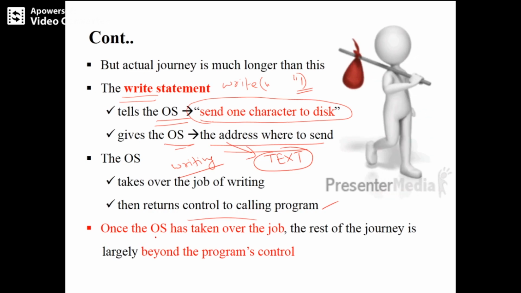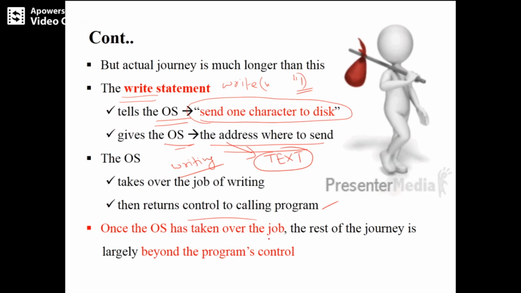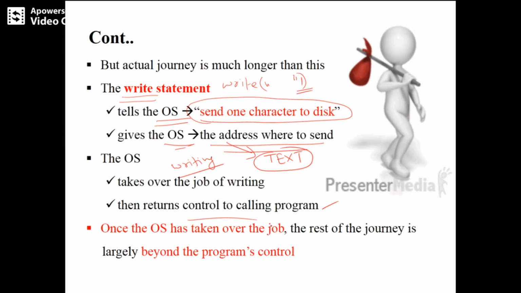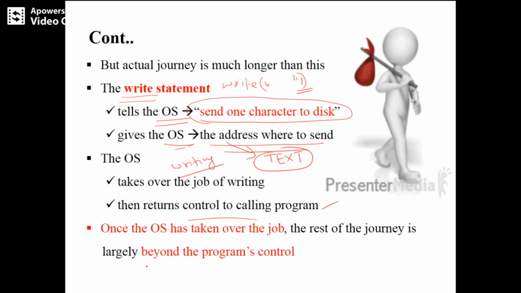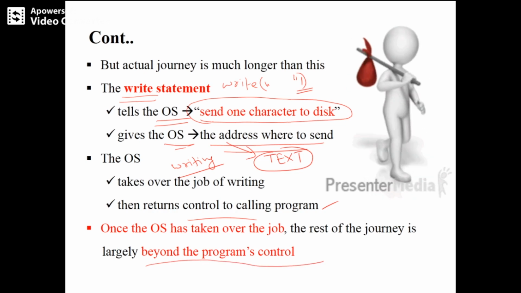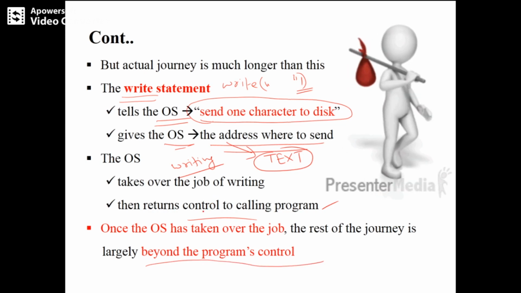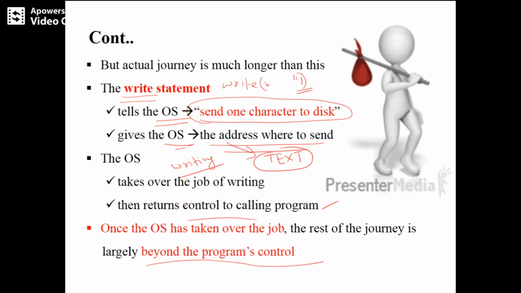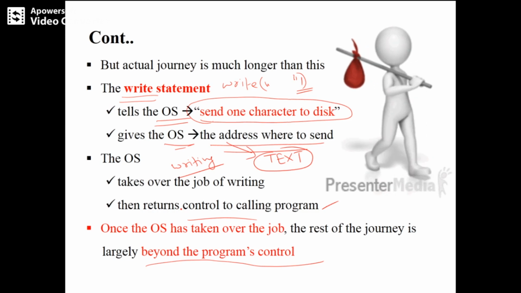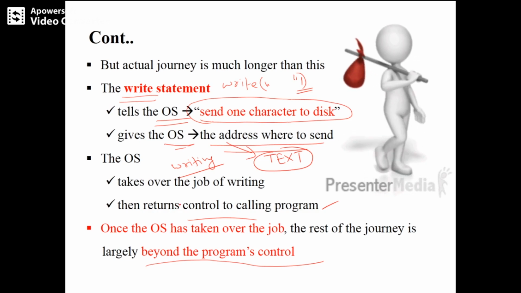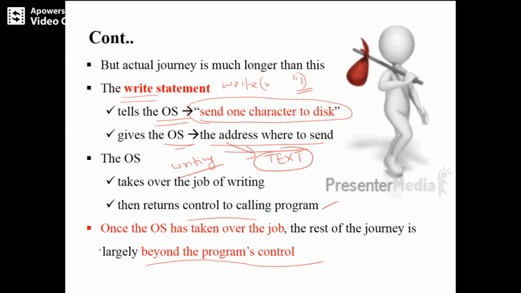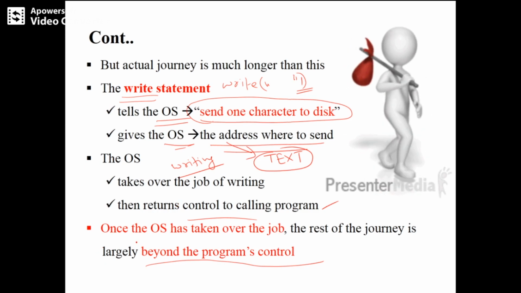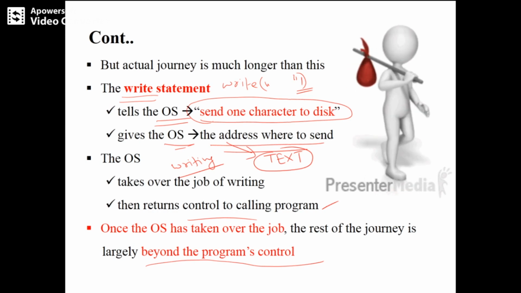Now once the operating system has taken over the job, it is not in your hand, that is, it is beyond the programmer's control. So your program is done now. You have given the statement to the operating system saying I have 1 byte with me and I want to write it onto a file called text. Do your job. Now the operating system has taken your job and it will do its job. Now it is not in your hand.